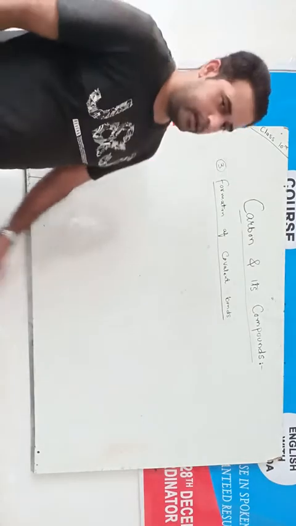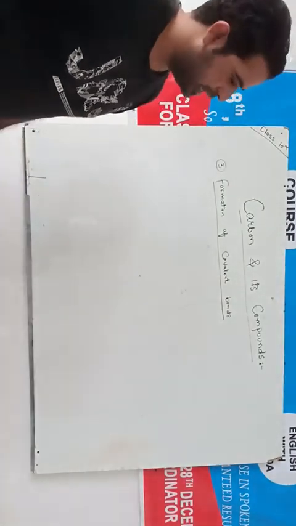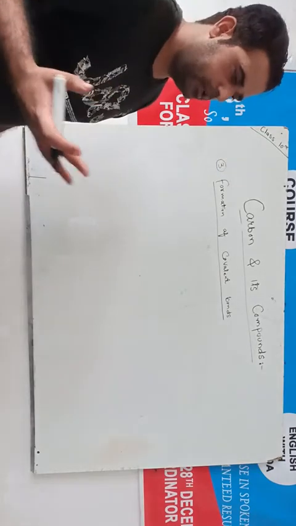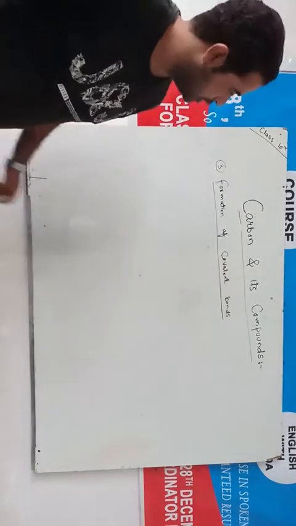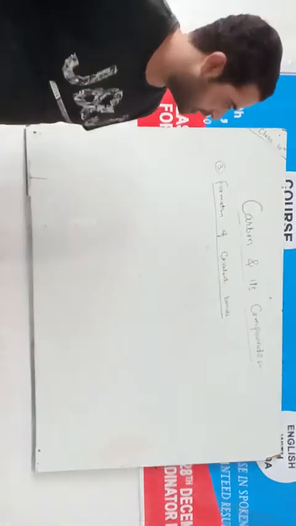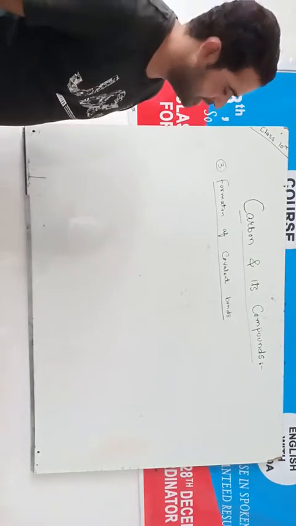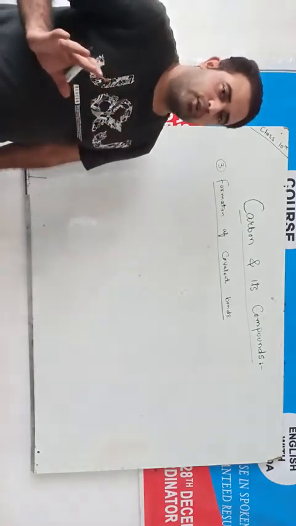As discussed earlier, carbon shares its outermost electrons with other elements or atoms, and thus it forms covalent bonds. So covalent bond formation is another unique feature of carbon that makes it stable and versatile in nature. Carbon always forms covalent bonds.